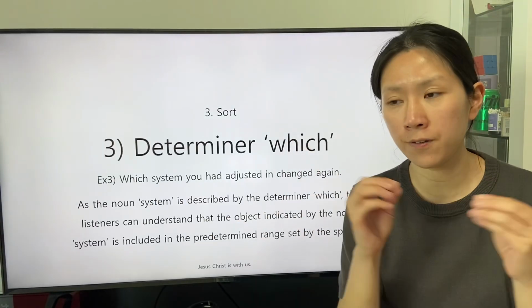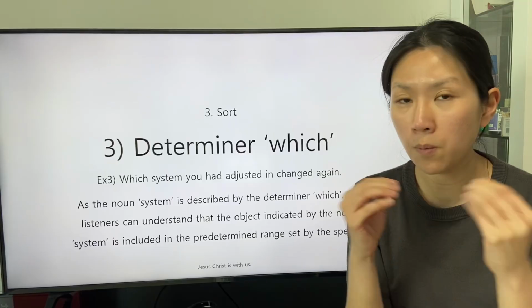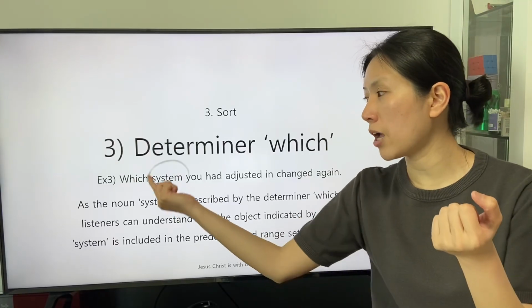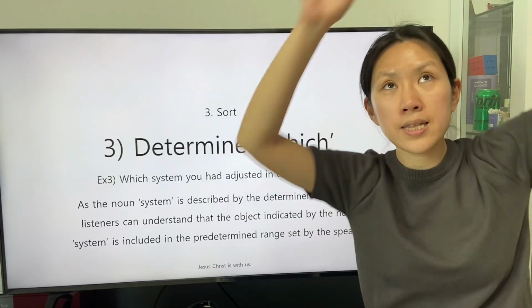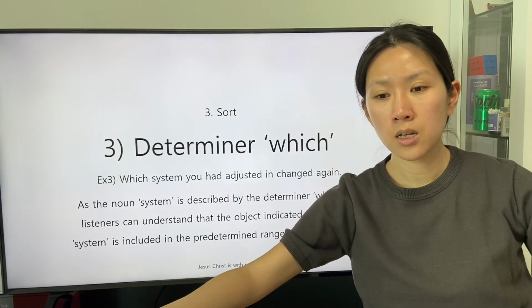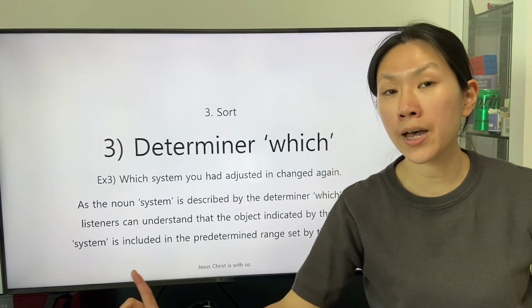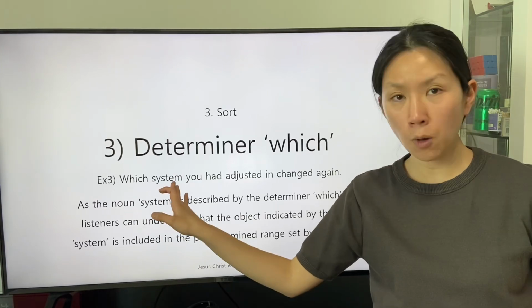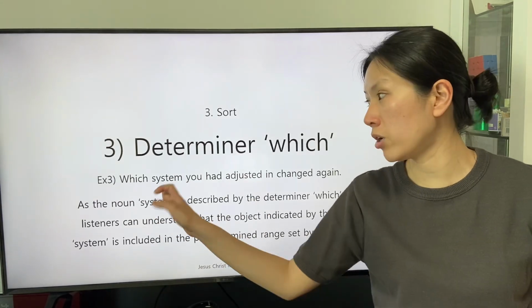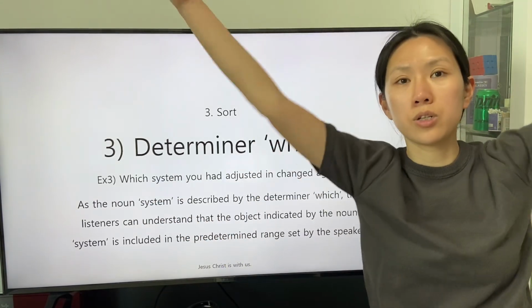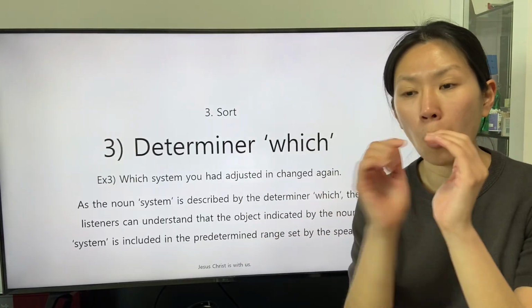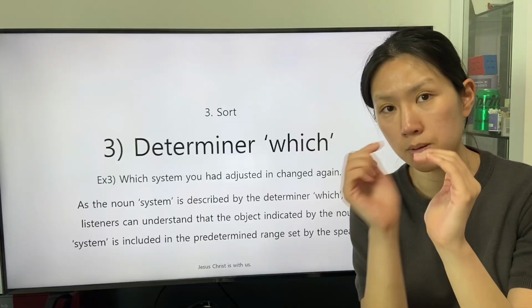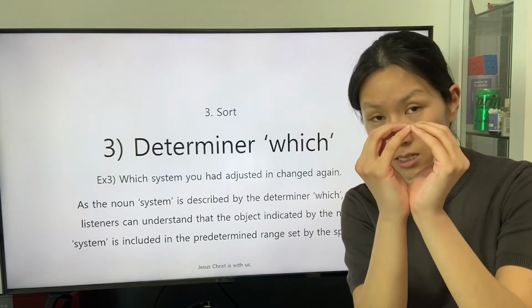The range of the object indicated by the general noun system is comparable like this. This range is the entire object indicated by the general noun system in this world. And the speaker predetermines a part of the system, like this.